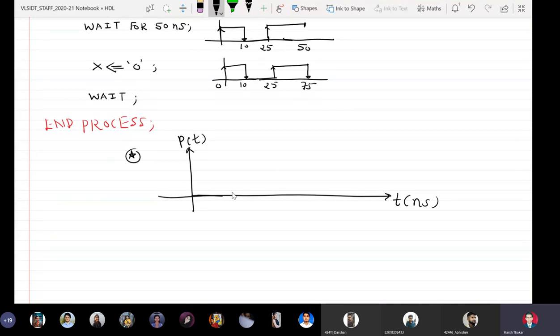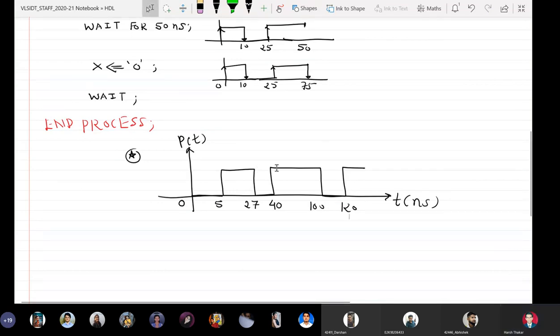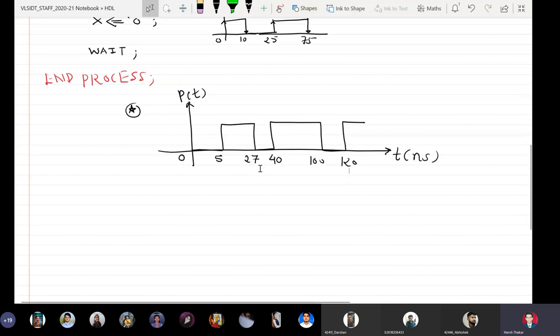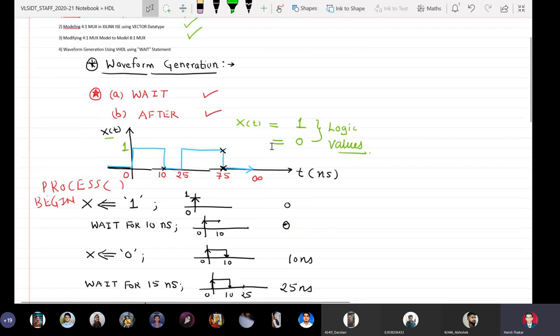Please carefully see. Fast, we have only 2 to 3 minutes. There is a next lecture. Anybody? I'll not type it, just say it verbally. We want to generate this waveform using wait and after.